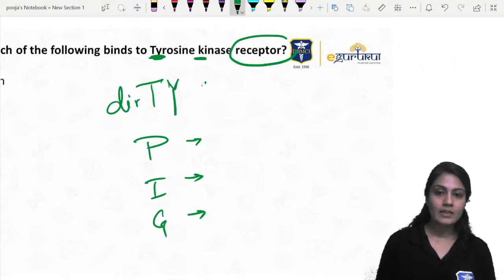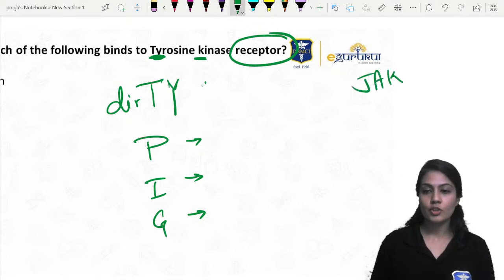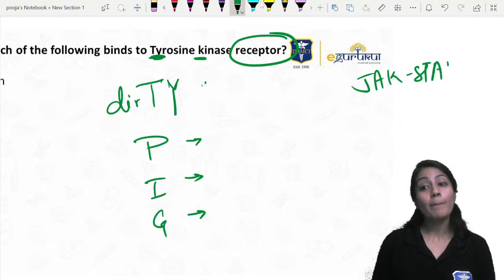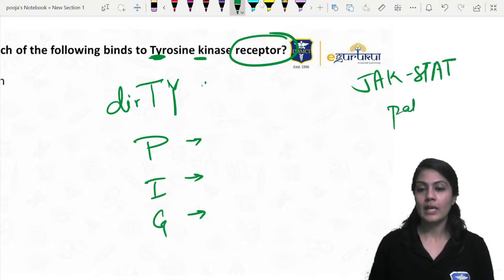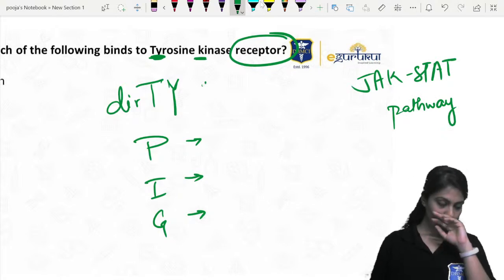Receptor. See, receptors again. In the options there is one more pathway written, the JAK-STAT pathway. That is a pathway, remember. That is not the receptor. Over here the receptor is asked.